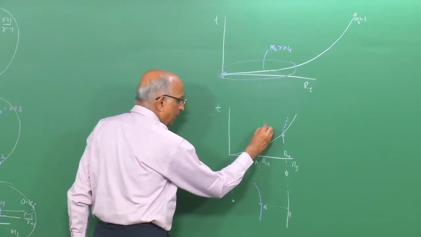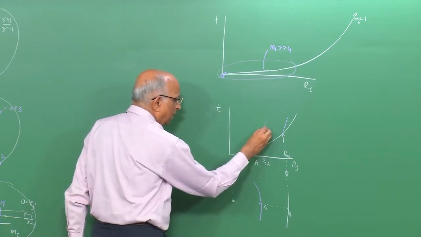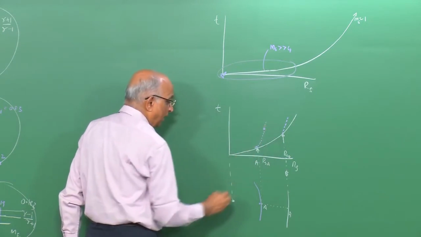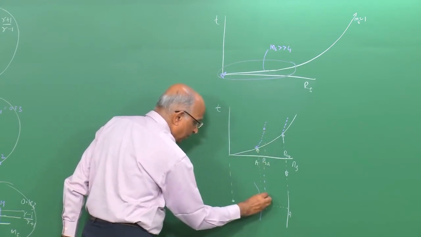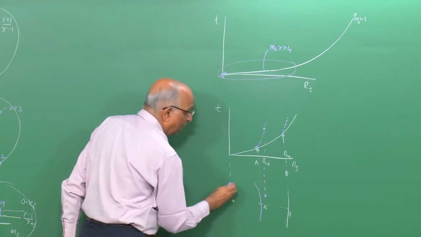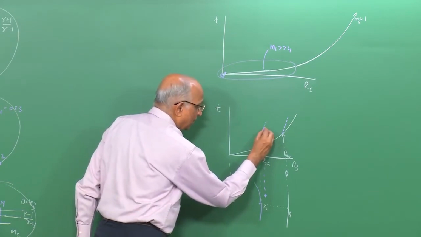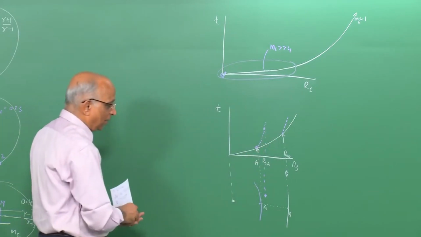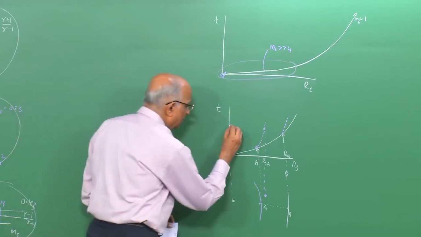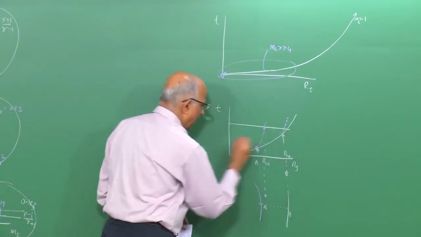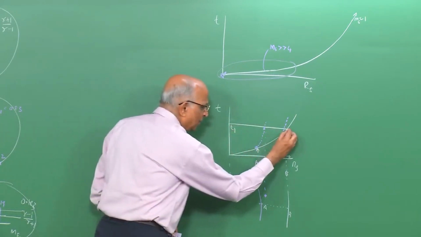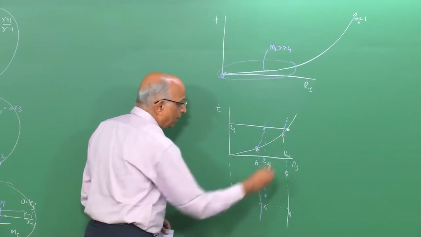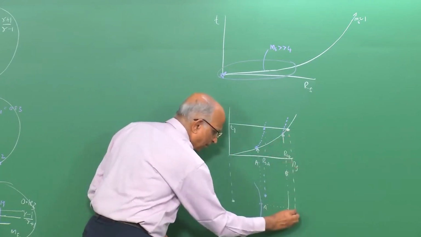If I am interested in this particular particle, the properties may be in this particular region. Let me slightly qualify this. Supposing I am interested at this particular time t equal to t1. At time t equal to t1, the shock is here. In other words, the shock is over here.